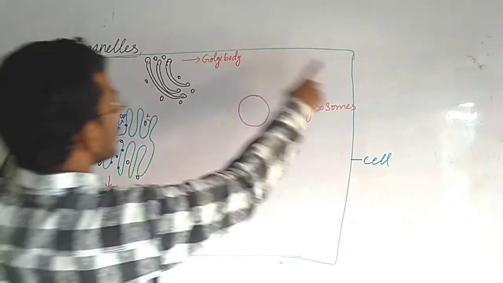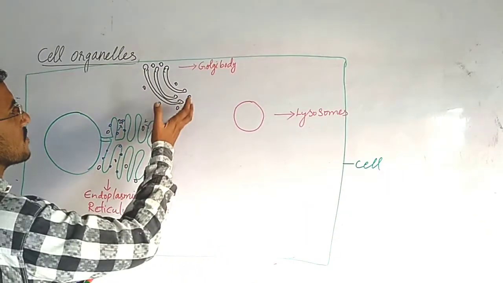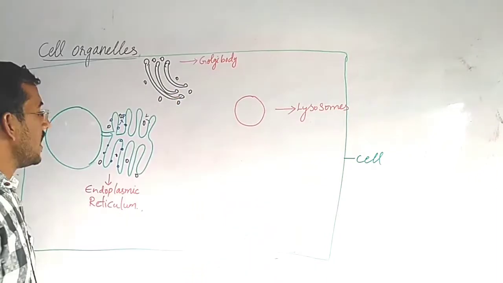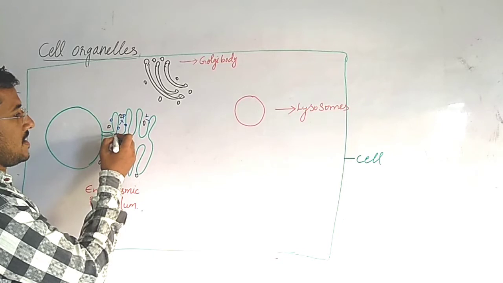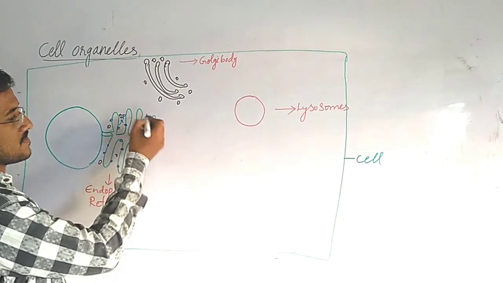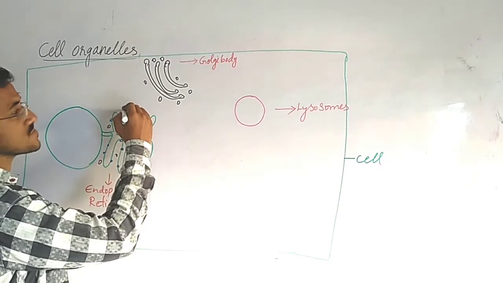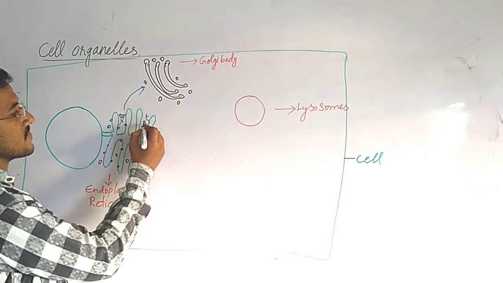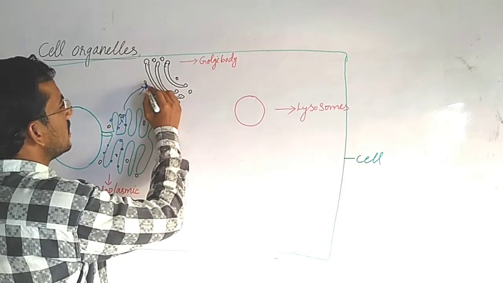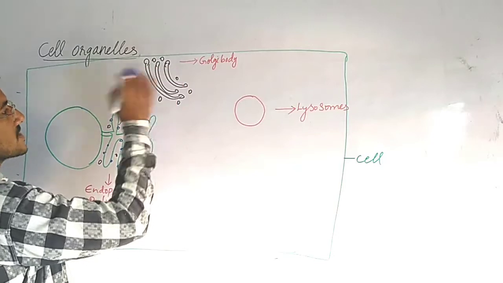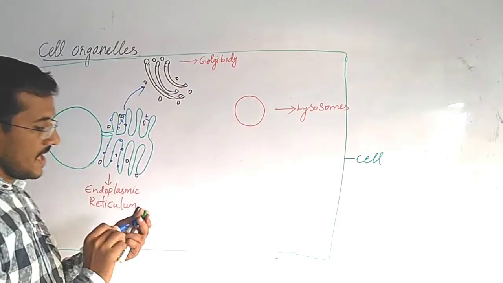So this is the cell. Inside the cell, these are organelles. This is endoplasmic reticulum, Golgi body, and lysosomes. Rough endoplasmic reticulum releases proteins. Smooth endoplasmic reticulum releases lipids. So these proteins and lipids are transported to Golgi body with the help of vesicles. These vesicles take proteins and lipids to Golgi body. Now Golgi body will pack these proteins and lipids.